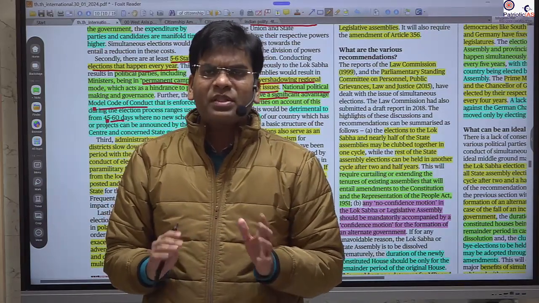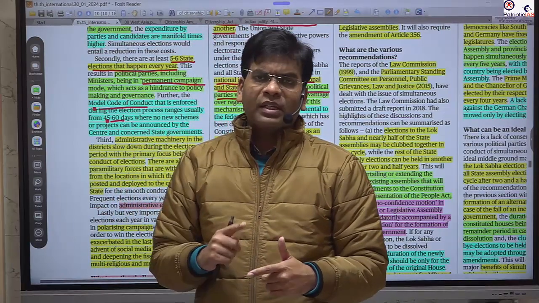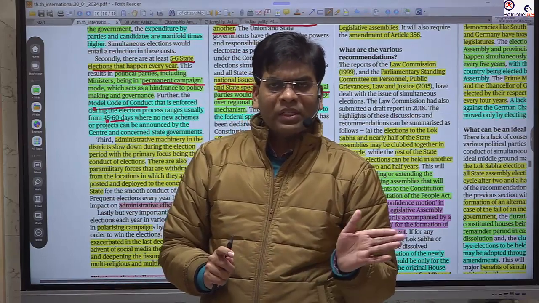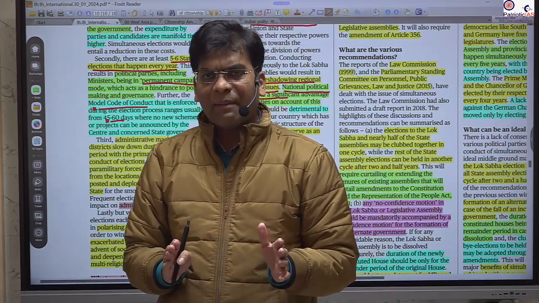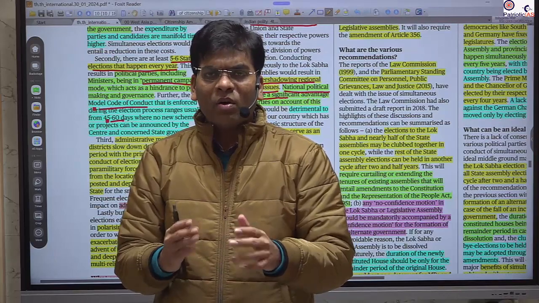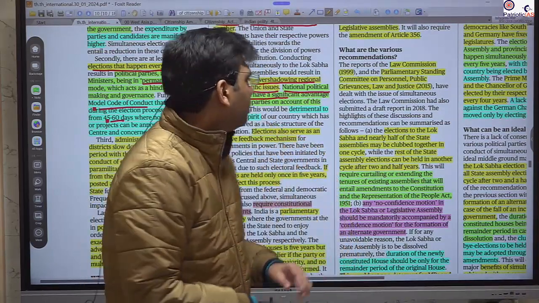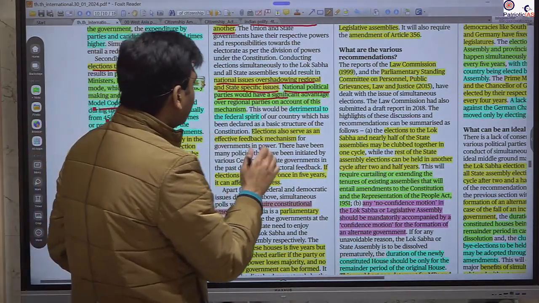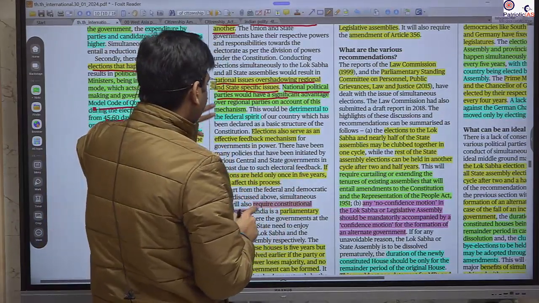But many a times we see that in the elections we use international affairs whenever the state election is going on. So this shows the negative trend of the state legislature and elections. It should not happen, because if it is the state election, the debate and all the campaigning should be on the basis of state matters and the state's issues. If it is clubbed with the national election of the Lok Sabha, it will have a negative impact on regional aspirations.